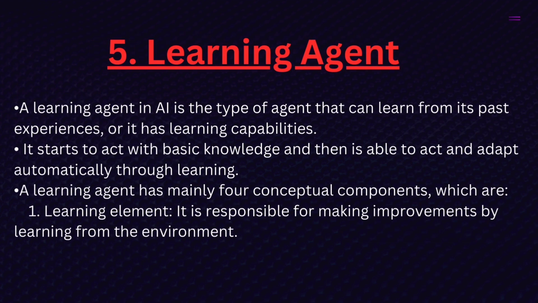Learning agent. A learning agent in AI is the type of agent that can learn from its past experiences, or it has learning capabilities. It starts to act with basic knowledge and is then able to act and adapt automatically through learning. A learning agent has mainly four conceptual components, which are: learning element. It is responsible for making improvements by learning from the environment.